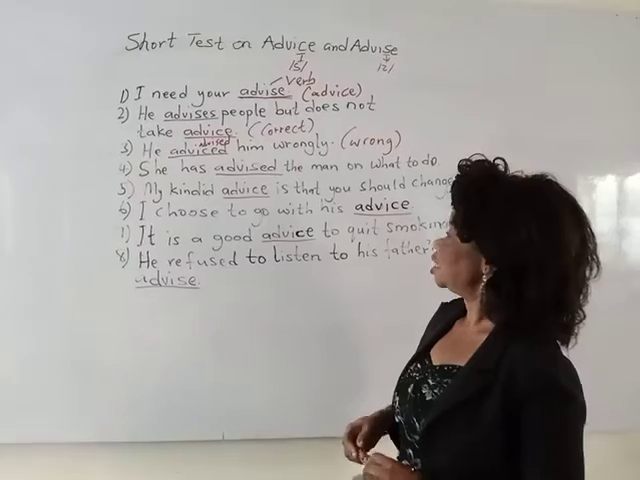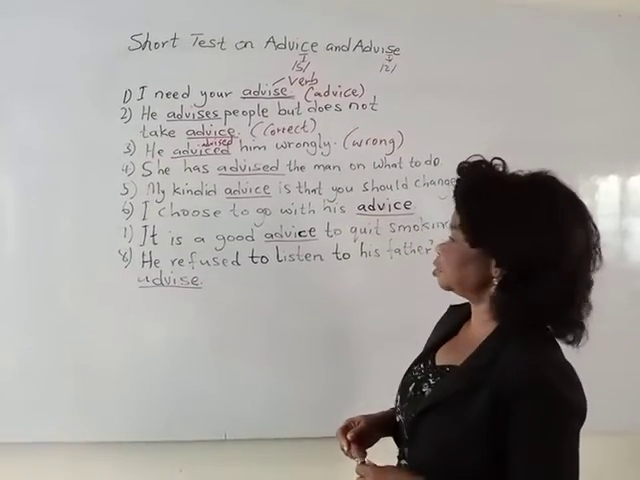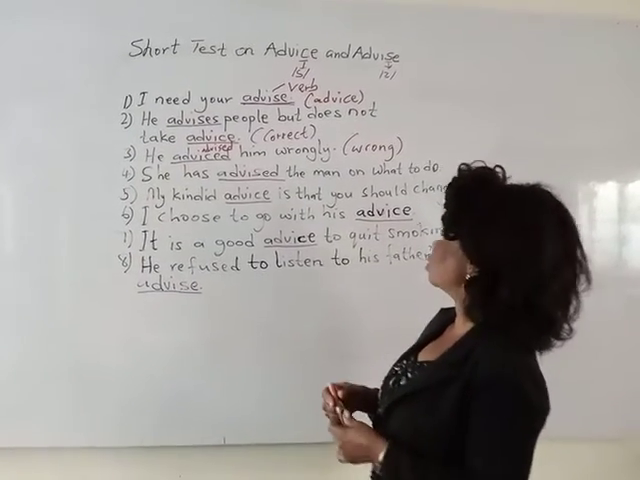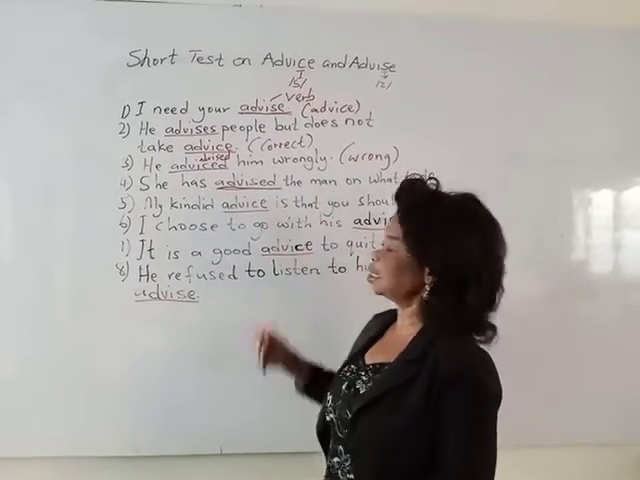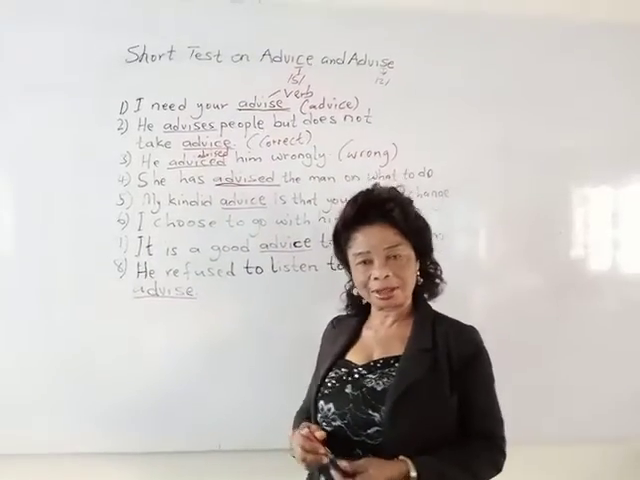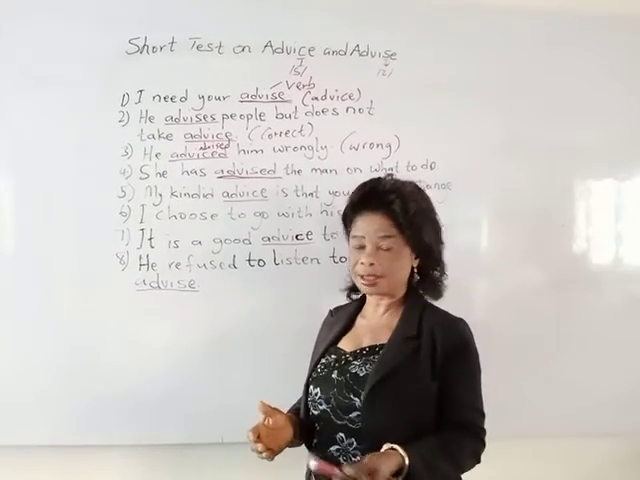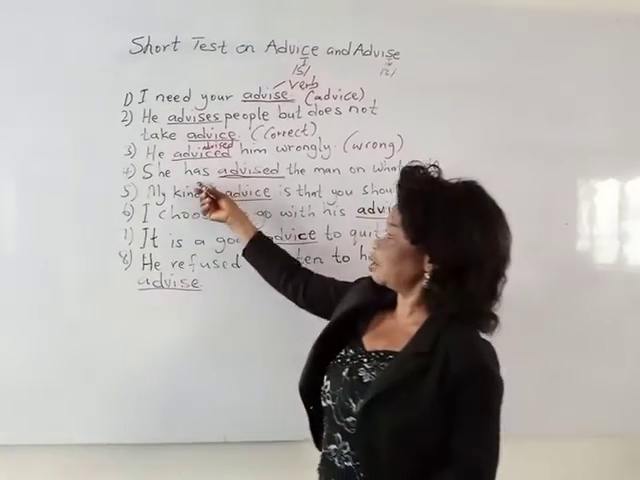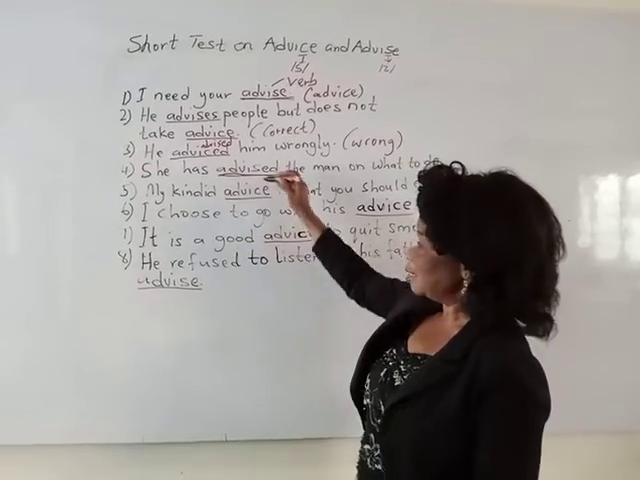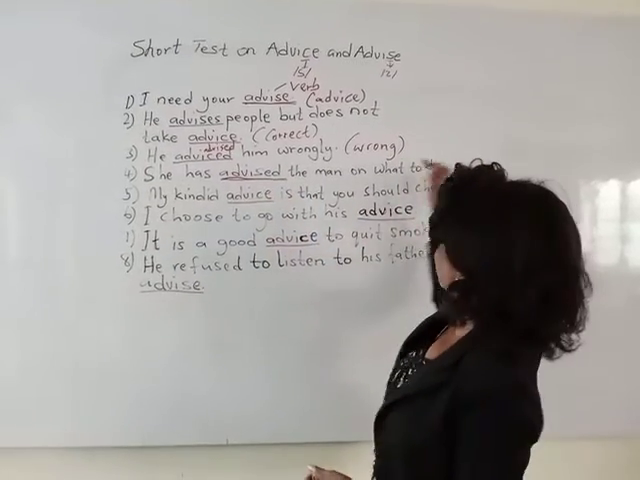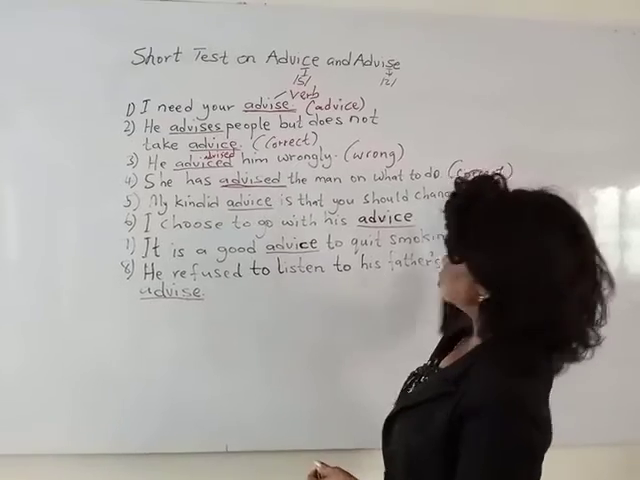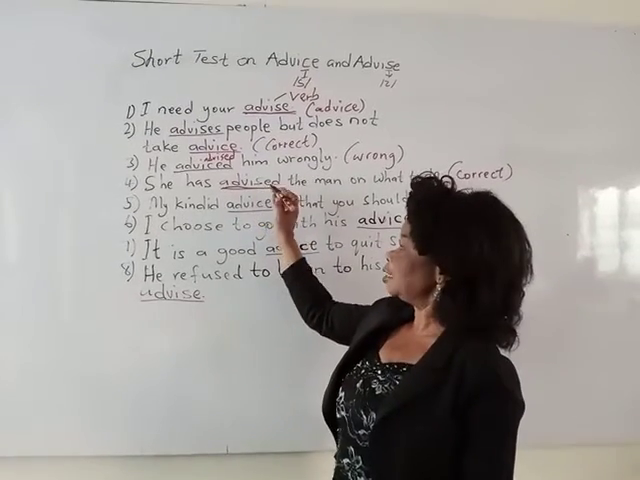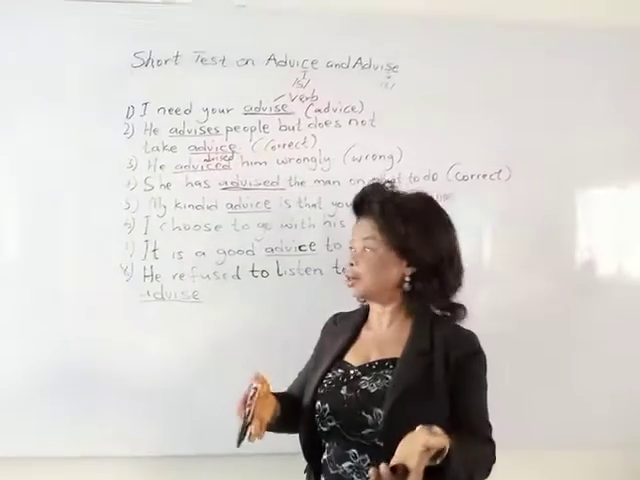Okay? She has advised the man on what to do. Now he used the verb in this sentence. What do you think? Yes, it is very correct. There we have an auxiliary verb that helped it, and it is in the past. So it is a very correct sentence. He has used advised correctly. In this case, advised is a verb.